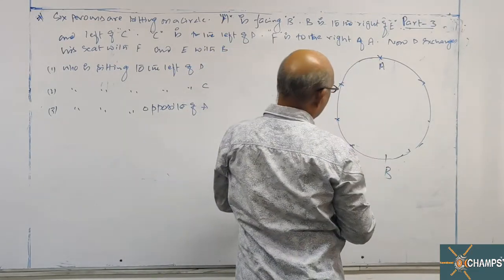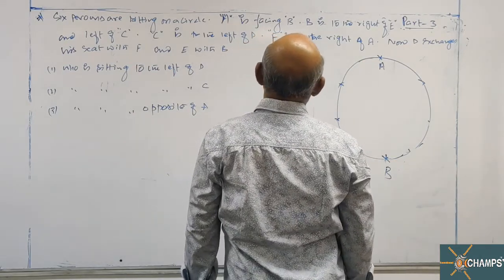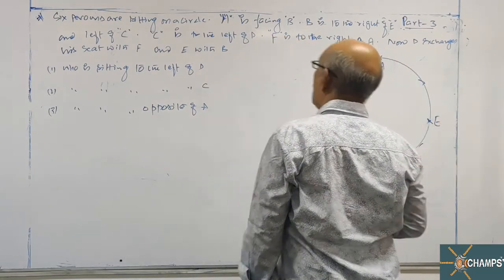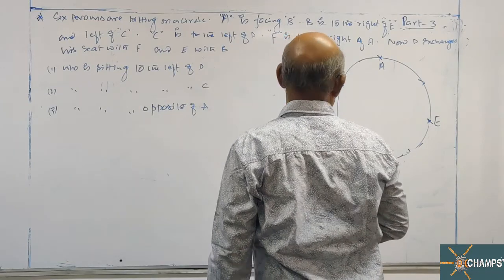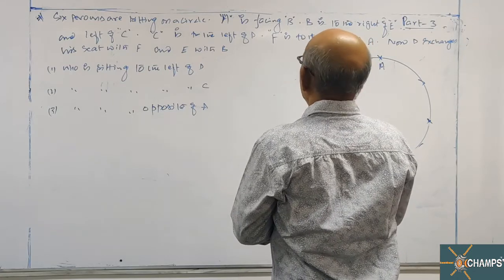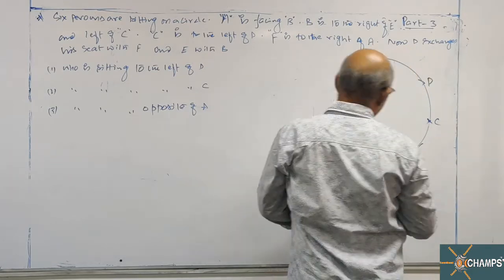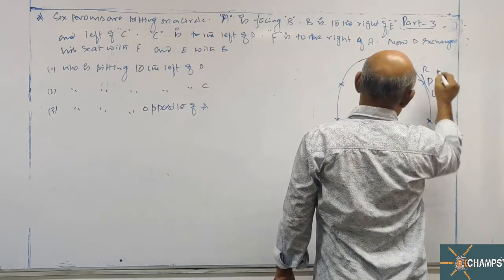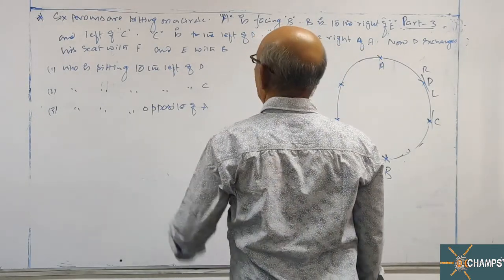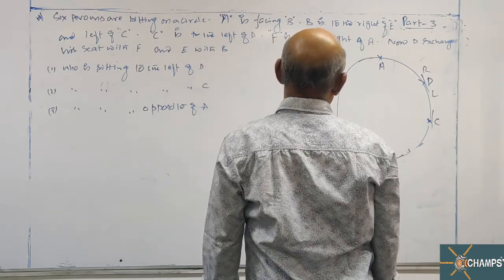This is B. B is to the right of E, and left of C. C is to the left of D. D, C, if I take this way, C is to the left of D. B is to the right of E.